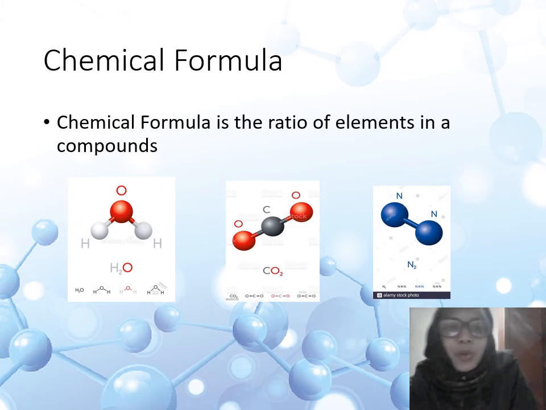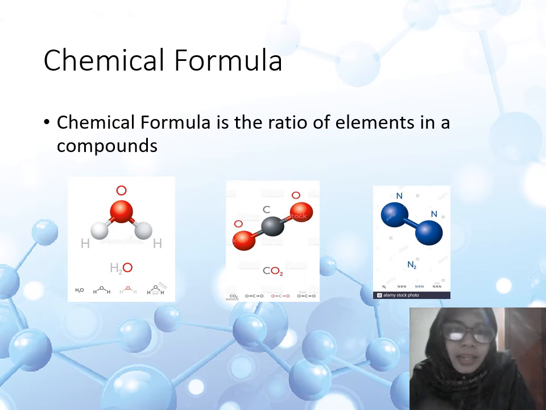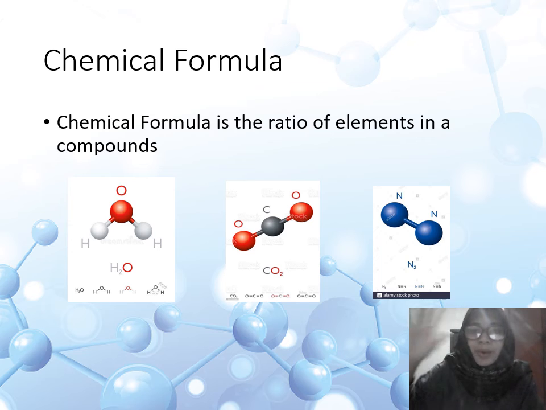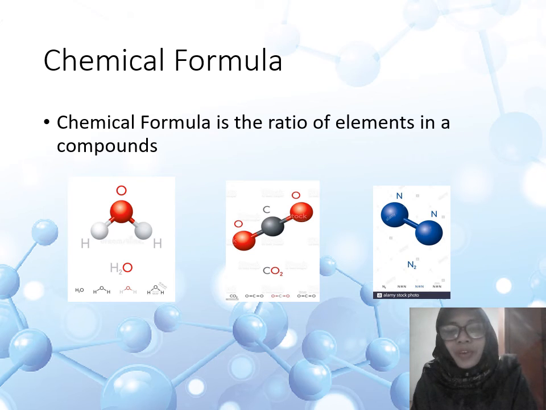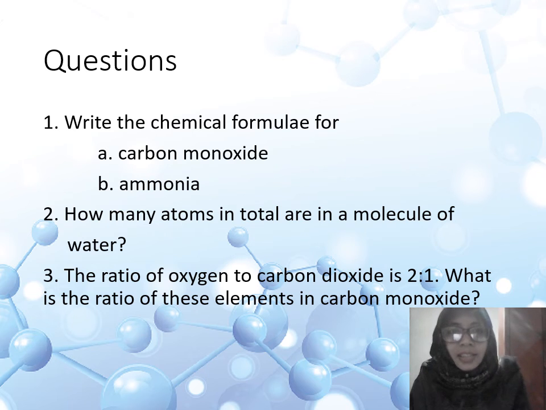Now, chemical formula. A chemical formula is the ratio of elements in a compound. Let's see. The ratio in water, hydrogen oxide, is H2O, carbon dioxide is CO2, and nitrogen is N2. And it's about the atomic theory from John Dalton. Let's see. The last is about the questions.